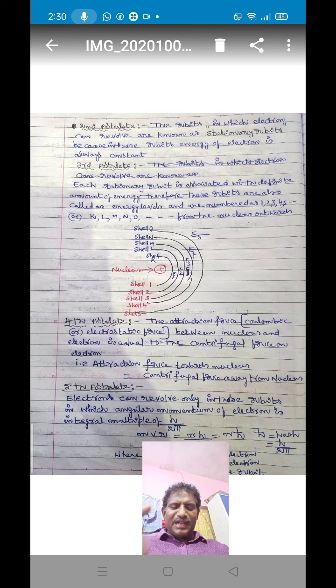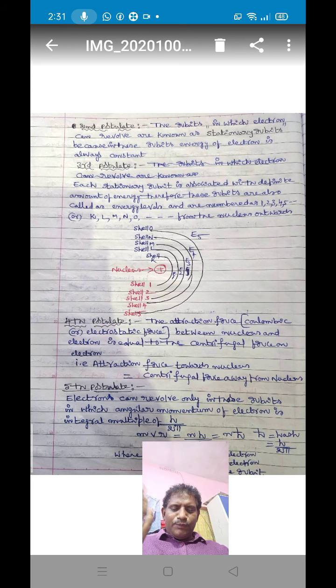Therefore, the electron cannot collapse into the nucleus. The attractive force is directed towards the nucleus and simultaneously the centrifugal force acts away from the nucleus. Therefore, the electron revolves around the nucleus in stationary orbits with fixed direction.